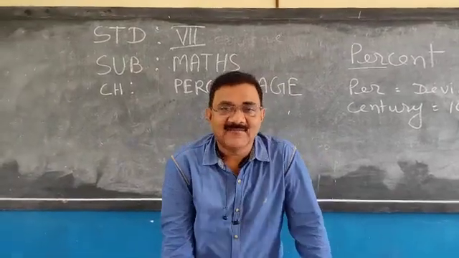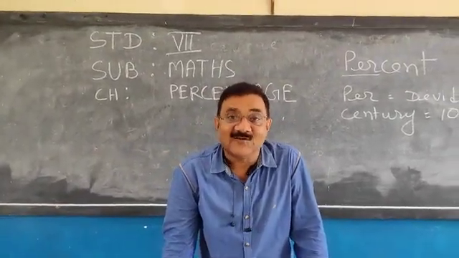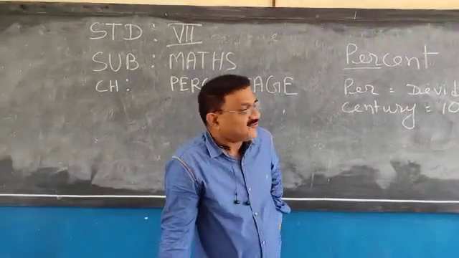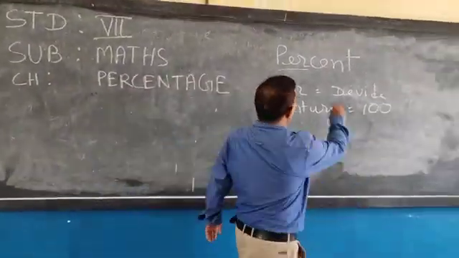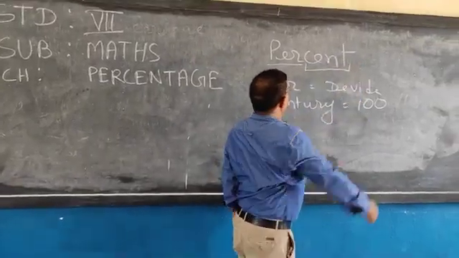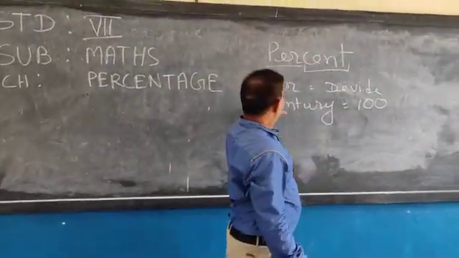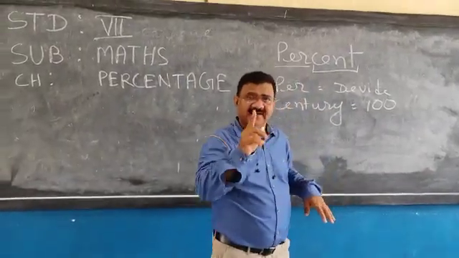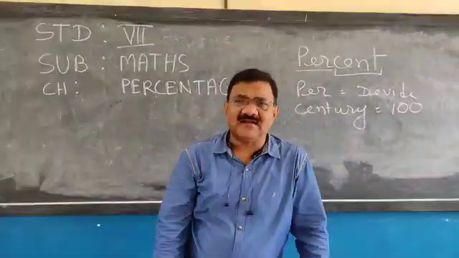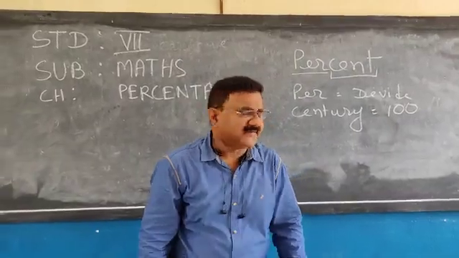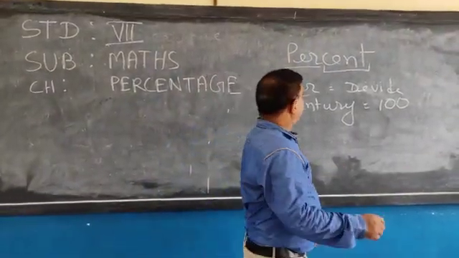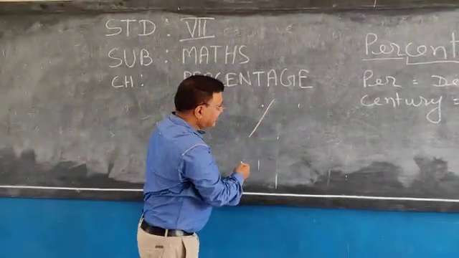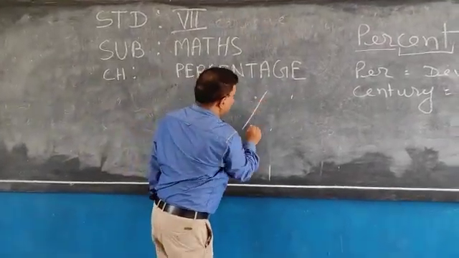Must have seen Virat Kohli making a century. So the word cent is derived from century, meaning 100, and per 100 means divide by 100. And this is the symbol of percentage: one slash, one drop here, one here.